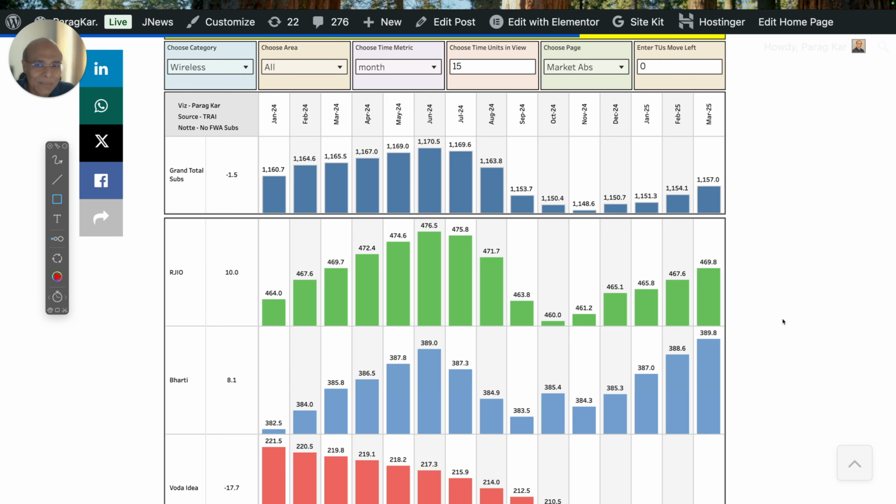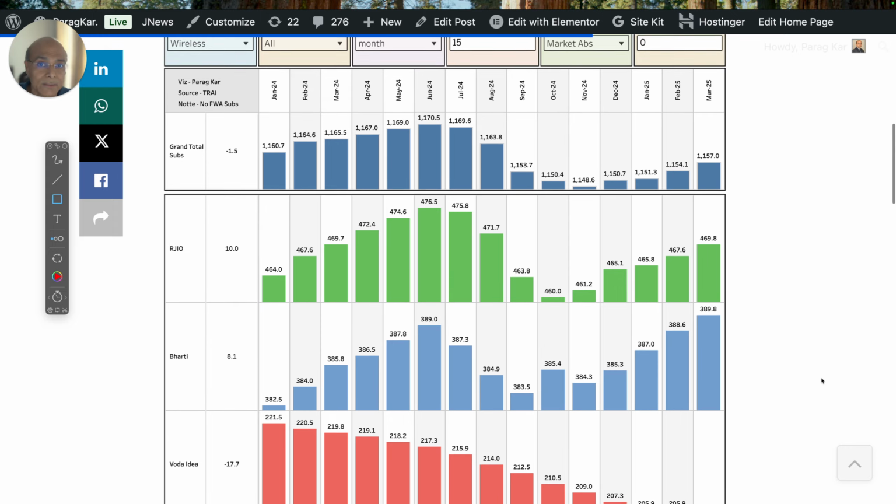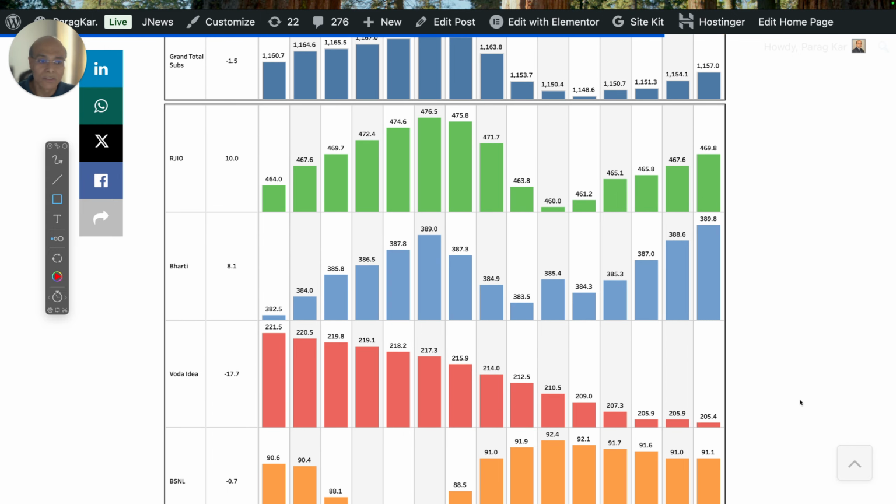That's because TRAI does not tell us whether it includes M2M or not, right? But there is a discrepancy, because Bharti's numbers do not match with what they are reporting through the stock market. Similarly, Vodafone also does not match.